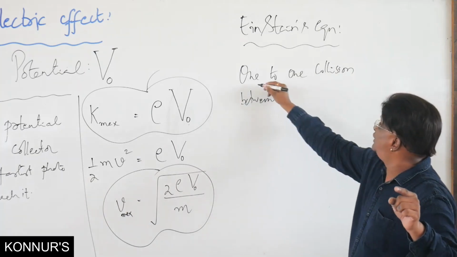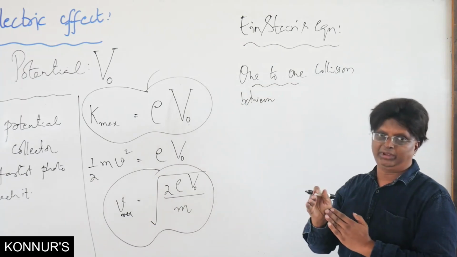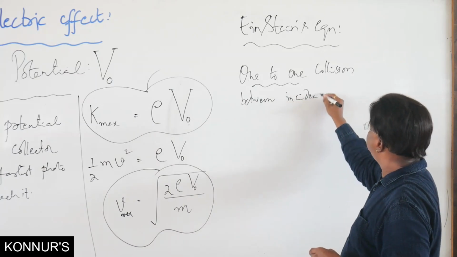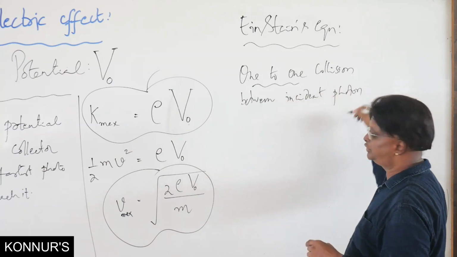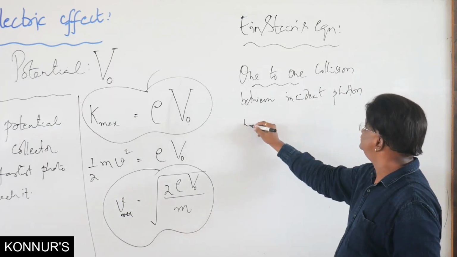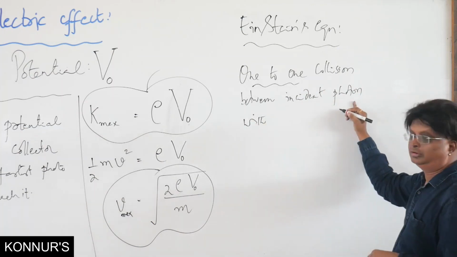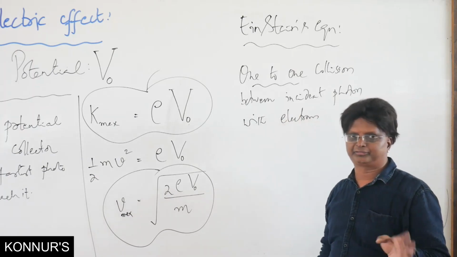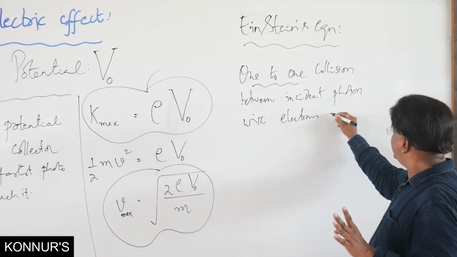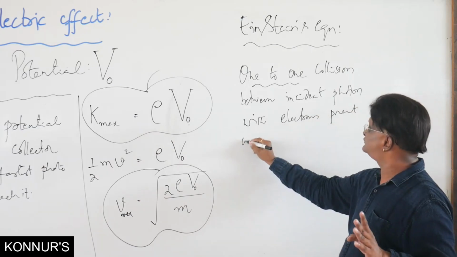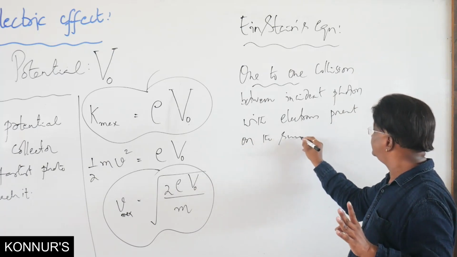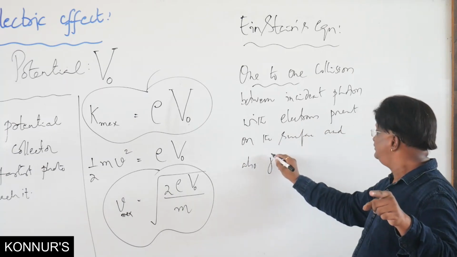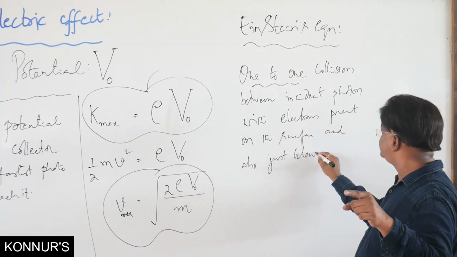One-to-one means one versus one, between the incident photon on the metal with the electrons, which of course refers to free electrons, with electrons present on the surface and also electrons present just below the surface.